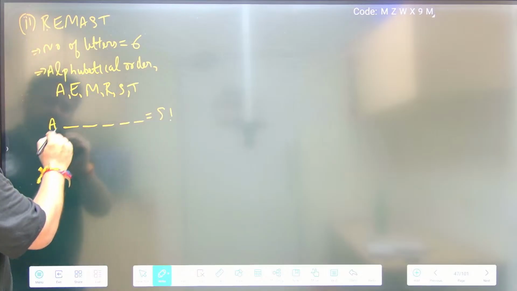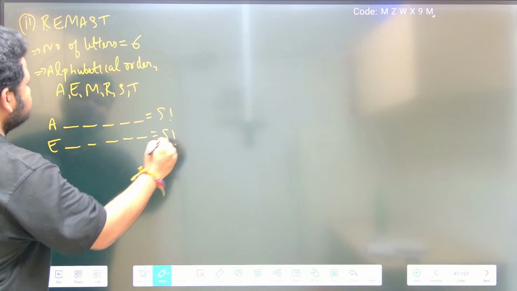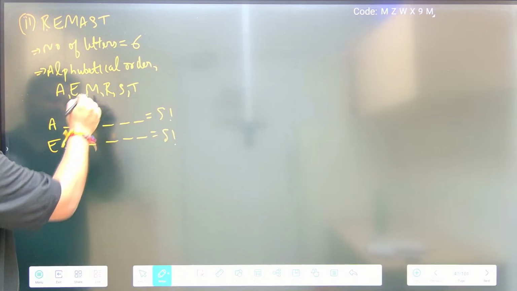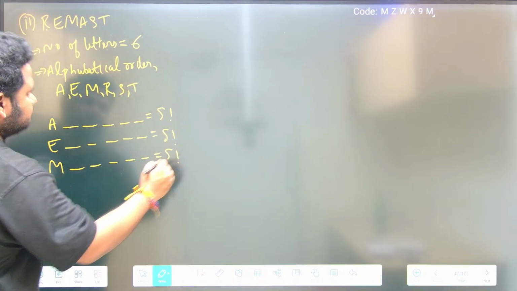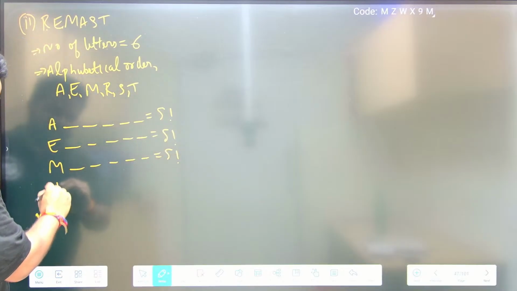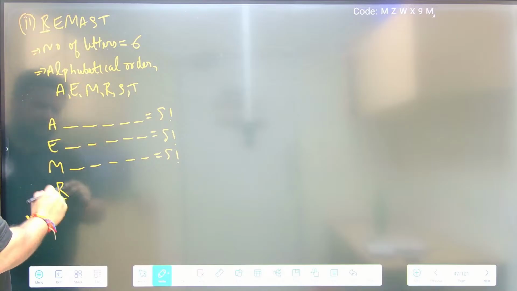If I start with the next letter, E, that is 1 2 3 4 5, also 5 factorial ways. Remasked means I should start with R, but M comes before it: M gives 1 2 3 4 5, 5 factorial ways. So I should start with R. Definitely R is the first letter, and here also we got R, so I can fix this.